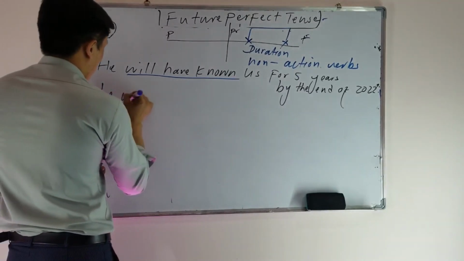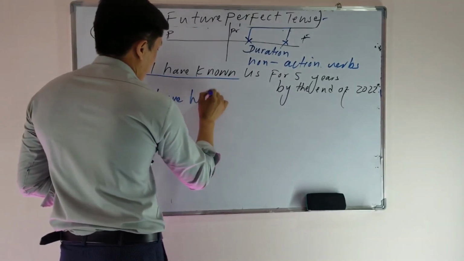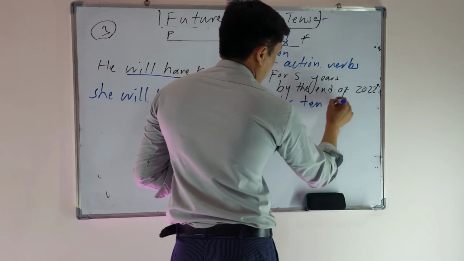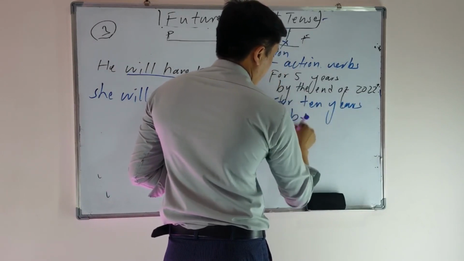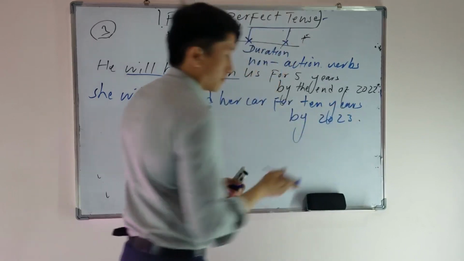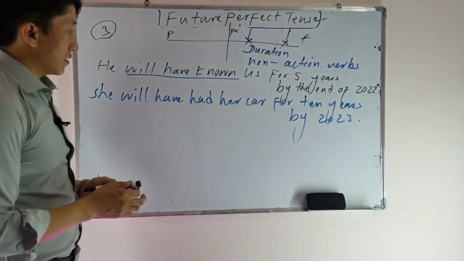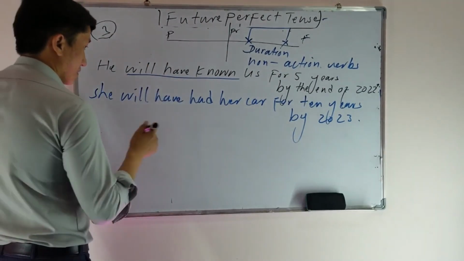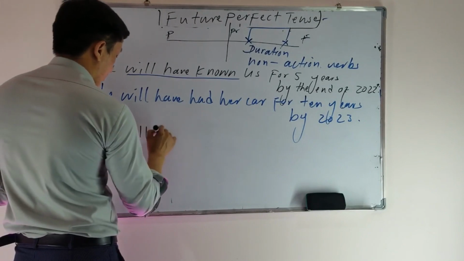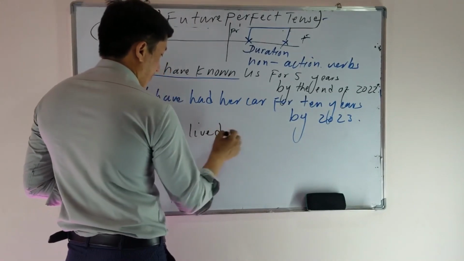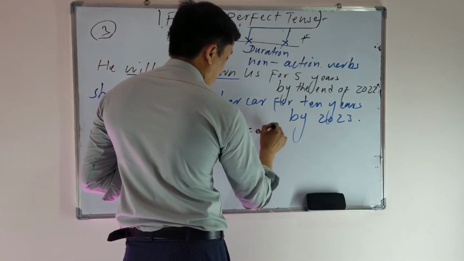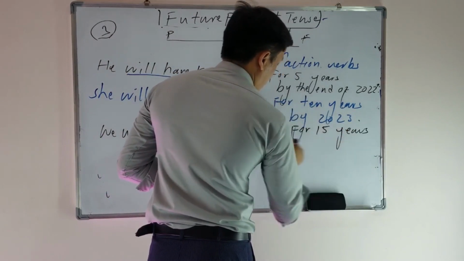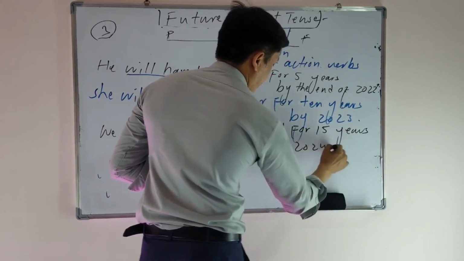Or, for example, she will have had her car for 10 years by 2023. So this action will last for 10 years. It means past, present, and future. We can use present perfect or future perfect tense. Or we can say we will have lived in Kabul for 15 years by 2024.